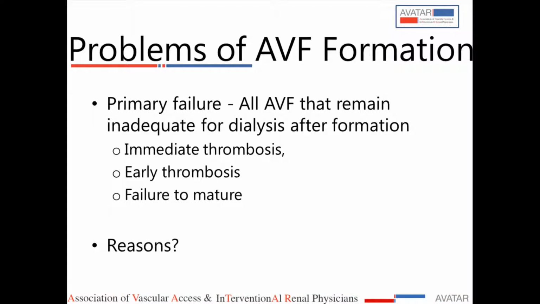So what are the problems with AV fistula? The primary failure. That is, all AV fistula that remain inadequate for dialysis after formation. That can be immediate thrombosis, early thrombosis, or even the fistula is working but there is no maturation after even 2 months. So what are the reasons for these outcomes?